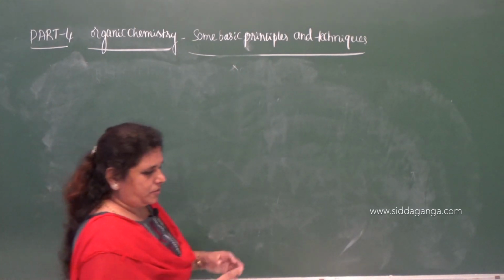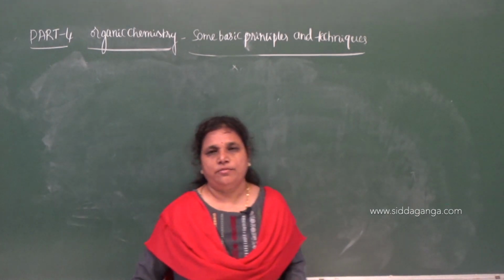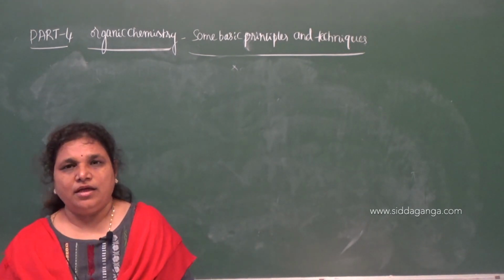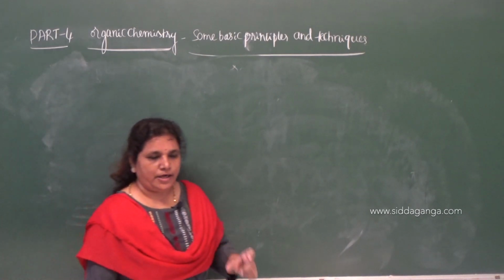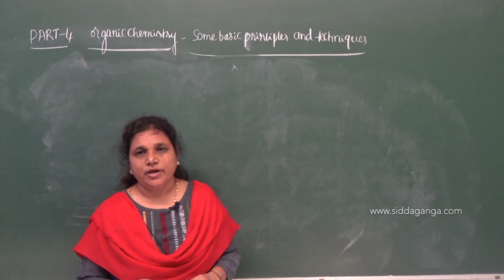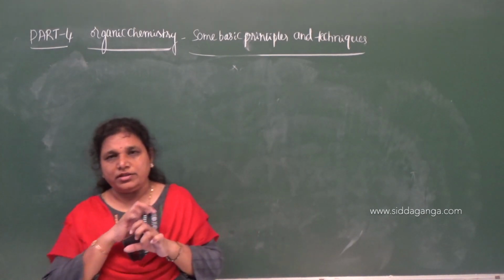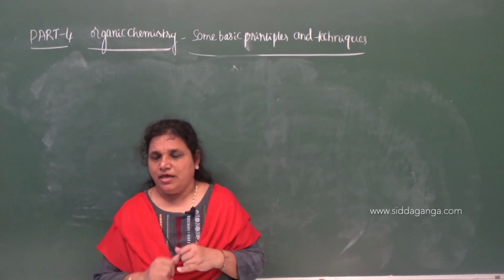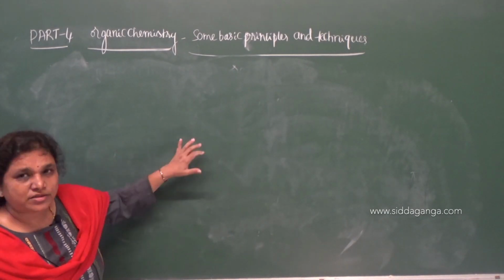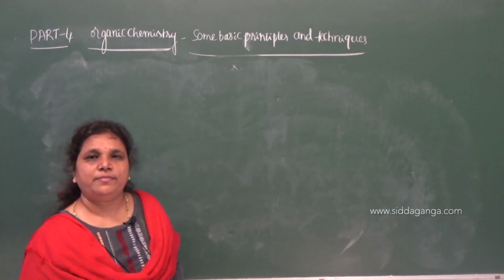So this is about the formation of covalent bond according to valence bond theory. According to valence bond theory, the covalent bonds are formed by the overlapping, merging or the penetration of atomic orbitals either along the axis or in a sideways. If the overlapping of the atomic orbitals takes place along the axis, then the resulting bond will be sigma.